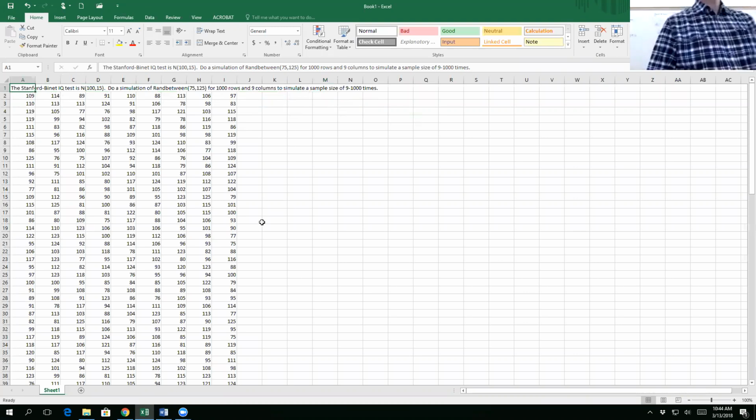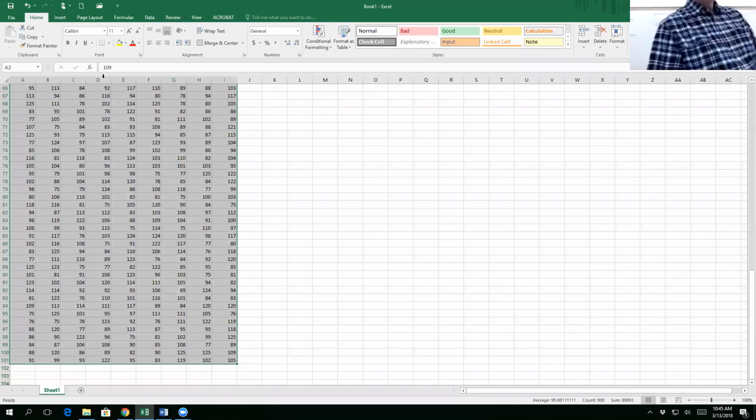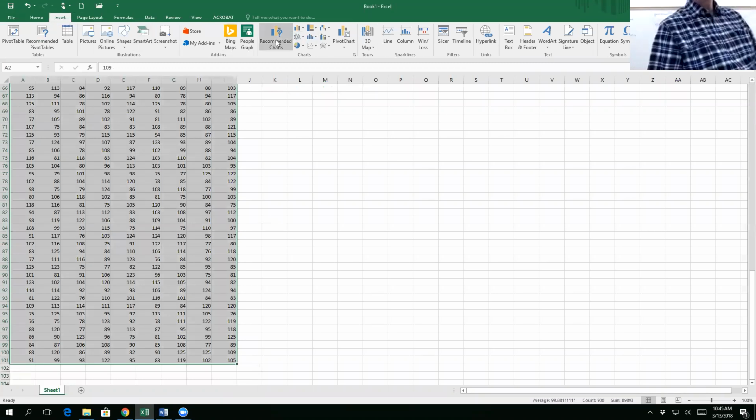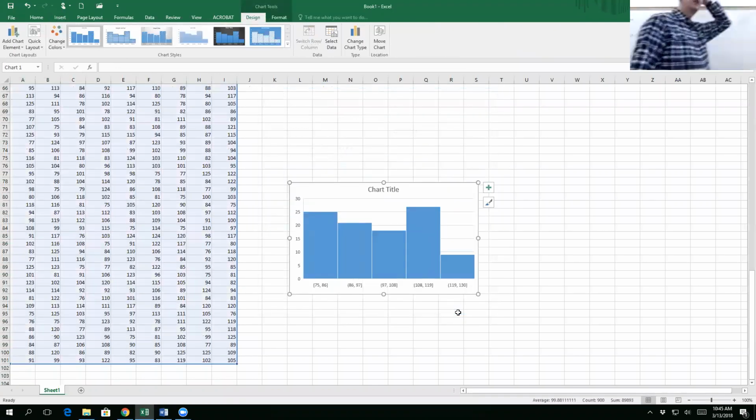Now, just to prove to you, remember I told you I didn't like the histogram maker? I'm going to show you why right now. We know, according to this, what should my histogram look like? A box. Now, watch this. When I use the histogram maker, I'm going to create my histogram with the recommended charts. Does that look like what I drew on the board? No. Why not?